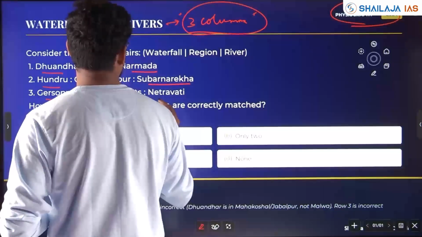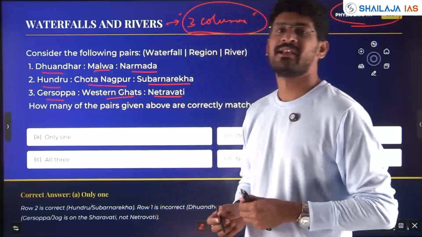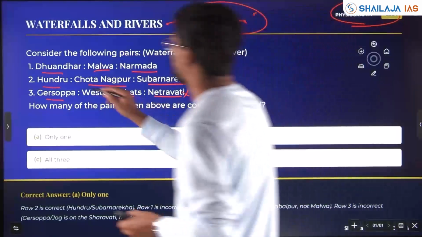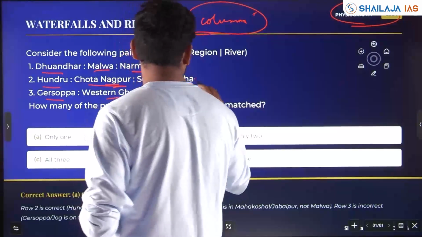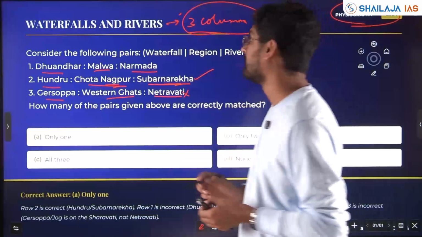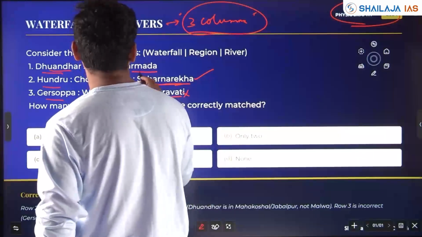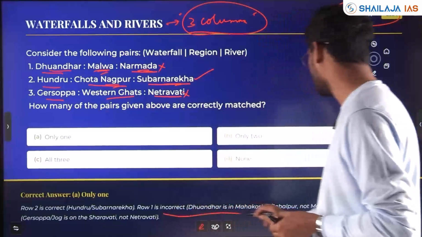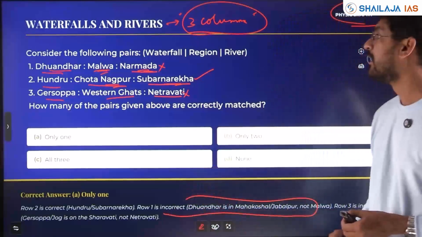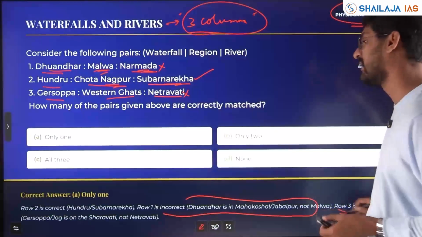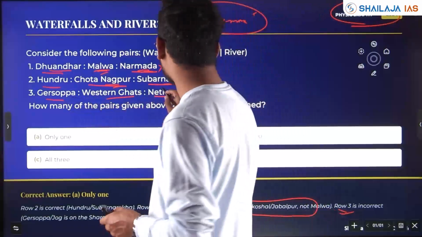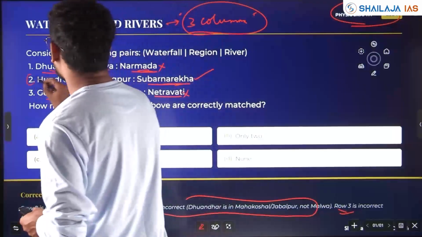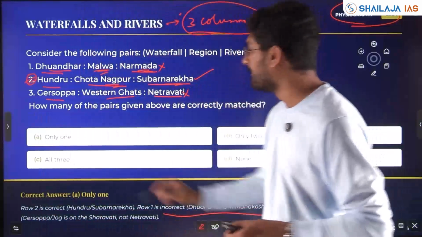Gerusoppa, Western Ghats, Netravati. Gerusoppa is on the Sharavati river, so this is wrong. Undru, waterfall, Chota Nagpur, Subandreka. Yes, this is correct. Again, mapping plays an important role. Dhurandhar, Malwa, Narmada. Not Malwa region, this is also wrong. Only pair 2 is correct. Pair 1, Dhurandhar is in Mahakoshal, Jabalpur, not Malwa region. And row 3 is incorrect because Gerusoppa is on the Sharavati river, not the Netravati river. So here only one pair is correct.